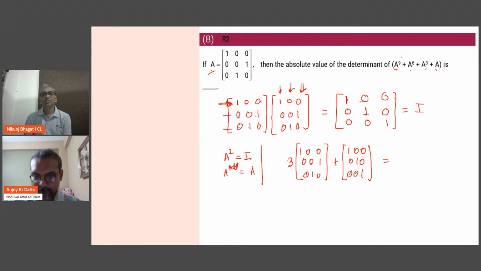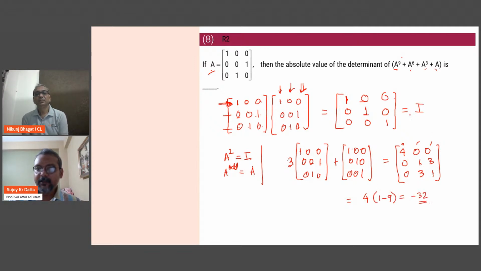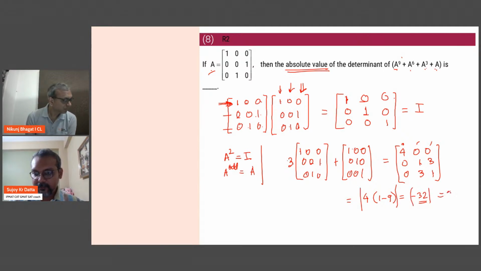So if I add them up, we'll add positions, right? So 3 times 1 plus 1, we get 4. Then 0 and 0. Then this is 0. Then this is 3 times 0 plus 1. 3 times 1 plus 0. Finally, this is 0. 3 times 1 is 3. And this is 1. So now I need to just expand it. These two are already 0. So when you take the determinant, it's just going to be this number, which we'll use. So 4 times 1 minus 9. So that is negative 32. We need the absolute value of that. And hence it is 32.